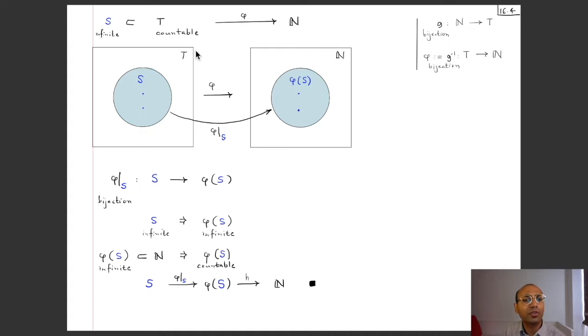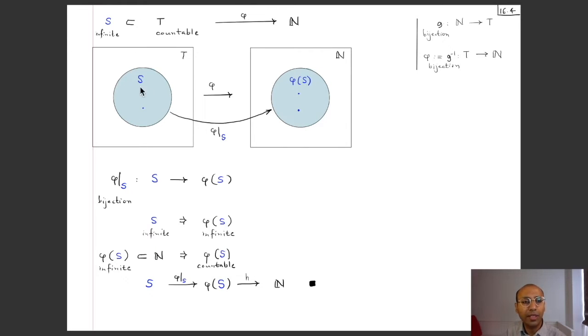So here is a schematic diagram. Here is T, here is the set of natural numbers, and here is the map phi. And this set S is a subset of this set T, and we can look at the restriction of this phi to this set S. That I label by phi restricted to this set S, and we can look at the image of this set S under this restriction map. That's what I call the set phi S.